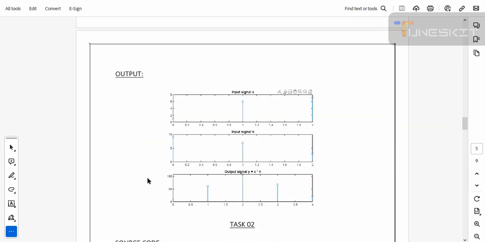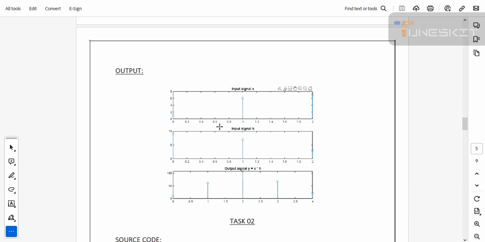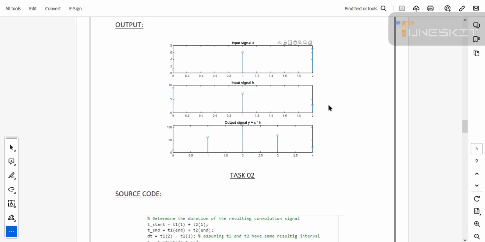So when we simulate this code, we obtain this output. As we can see, we obtain three graphs. The first one is signal 1, the input signal, which we named X. The other signal is H, while the output is the convolution of these two signals.